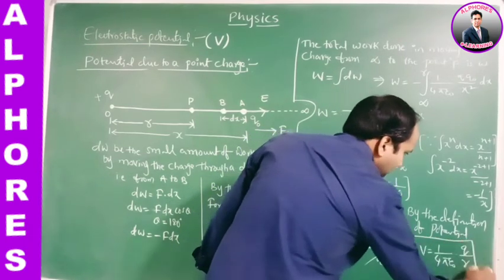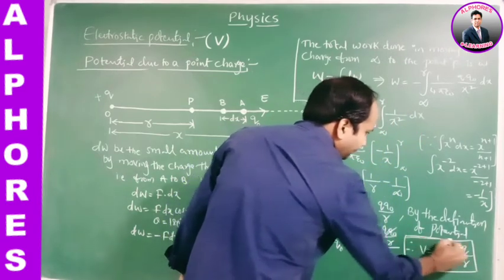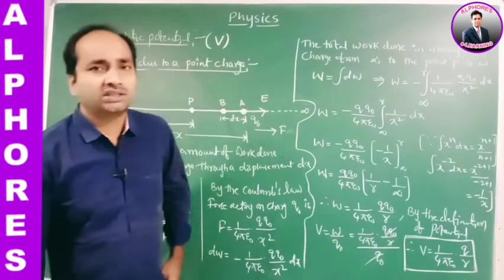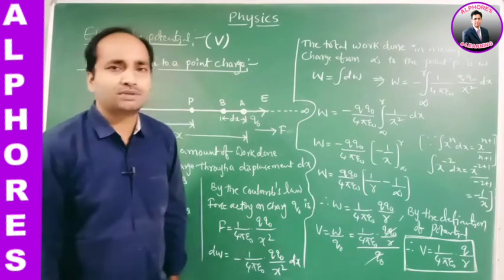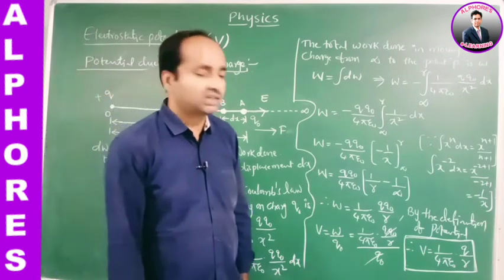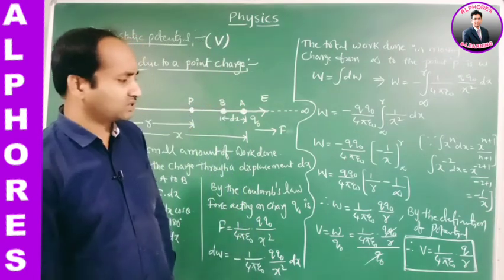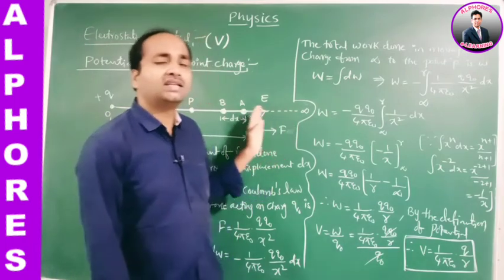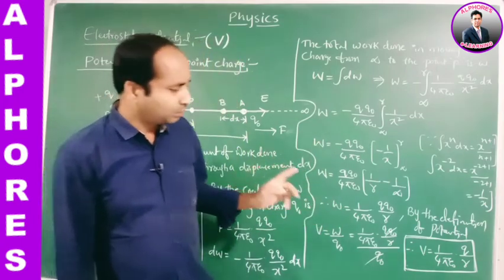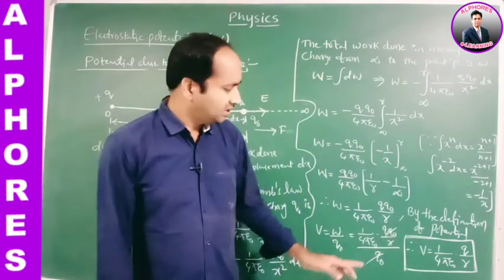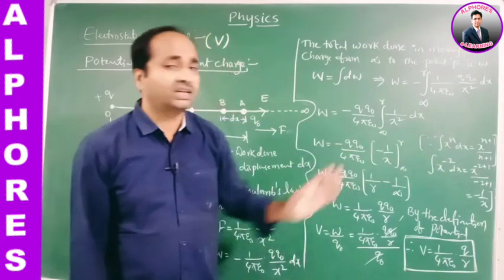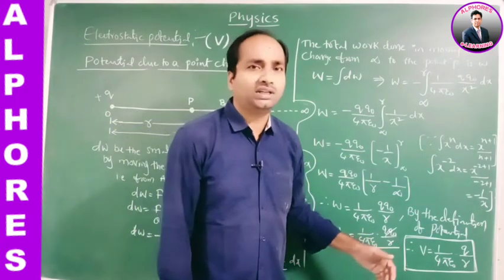So this is the expression for potential due to a point charge. V is equal to 1 by 4 pi epsilon naught Q by R. And we know that the intensity of electric field due to a point charge is 1 by 4 pi epsilon naught Q by R square. This means electric field intensity at any point varies inversely with the square of the distance, whereas potential varies inversely with the distance. Here Q and 1 by 4 pi epsilon naught are constant. When R increases, the potential decreases.